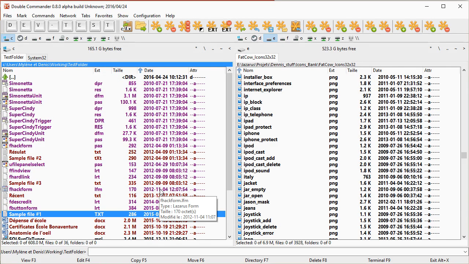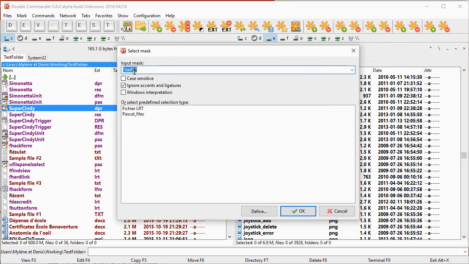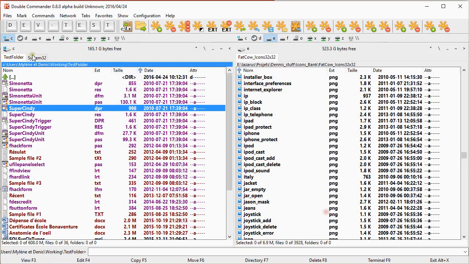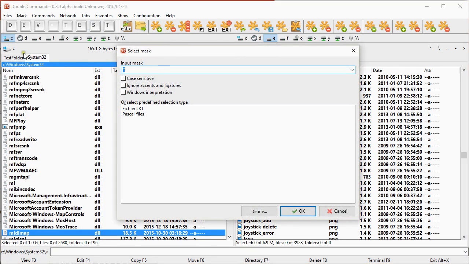And maybe the last thing I could add: I have observed that regarding the input mask, you have made it to be individually remembered for the current session, tab per tab, file view per file view.